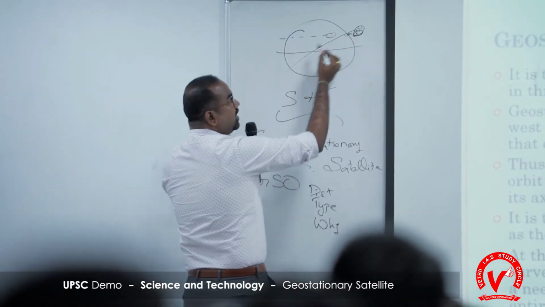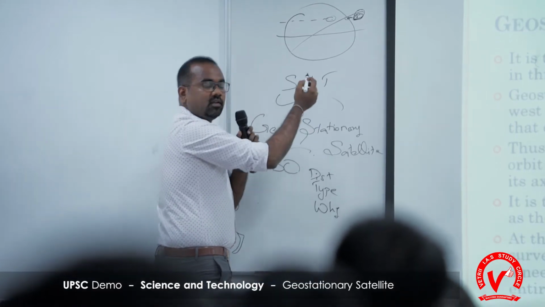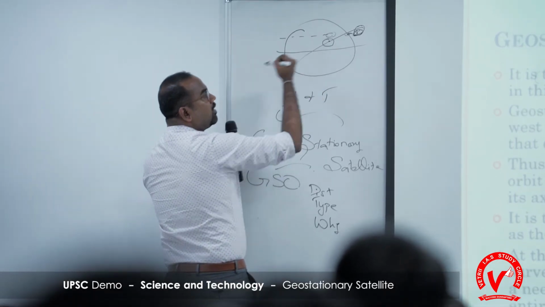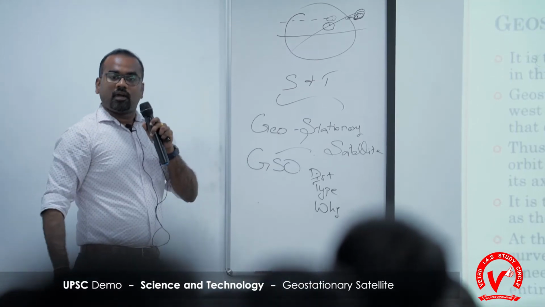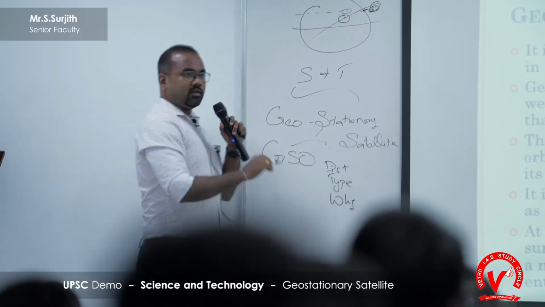Which is the orbiting line of this object? That object will be in this place. Correct? Correct or not? Understood or not?